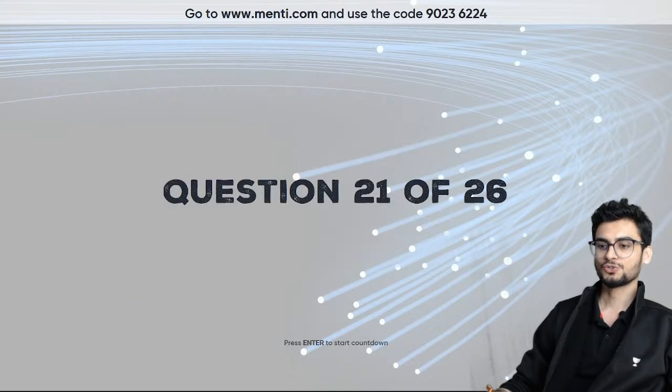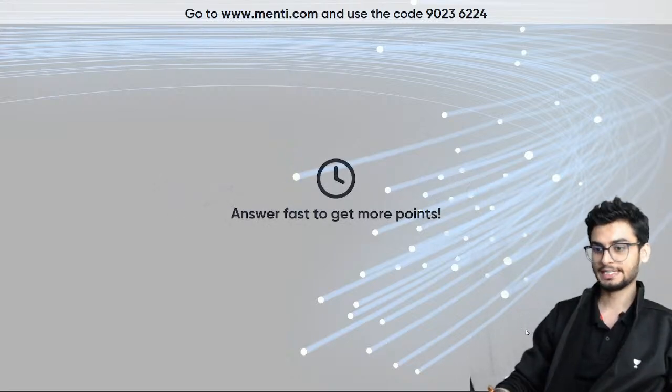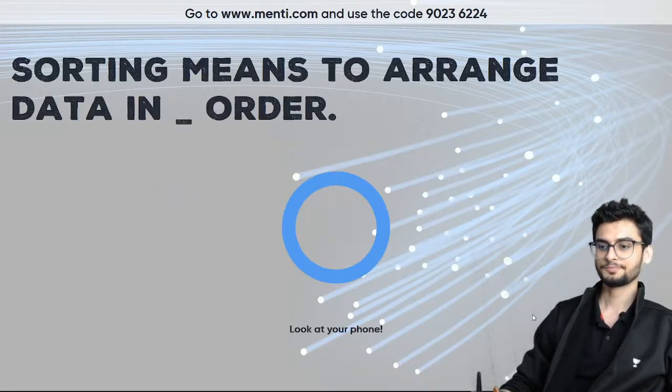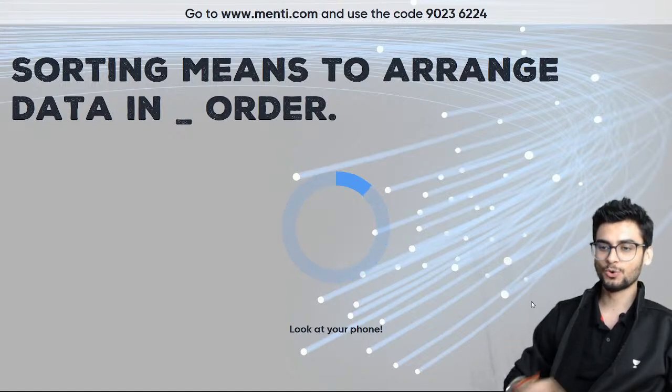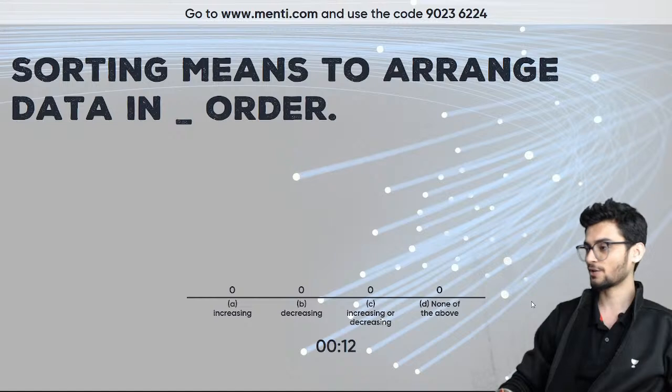ठीक है, so question number 21 now. Looking on your screens, you will find the question. Sorting means to arrange data in dash order. So this is not only an IT 402 question. I think everyone will be able to answer this. Sorting का मतलब क्या होता है? Increasing order, decreasing order, both or none of the above. Everyone should be able to answer this correctly.